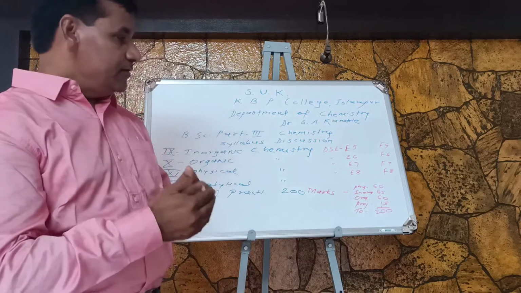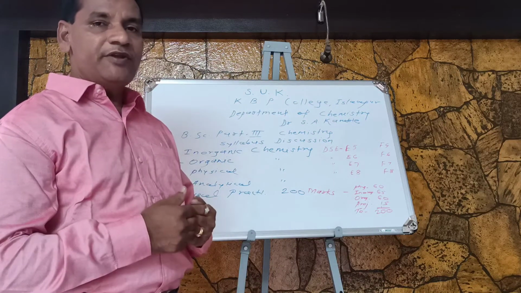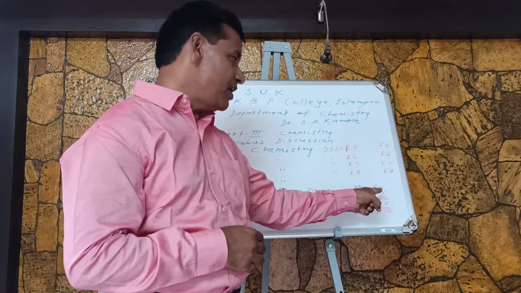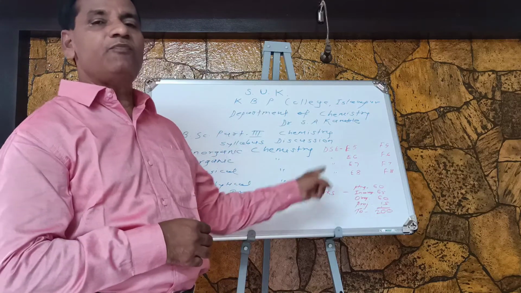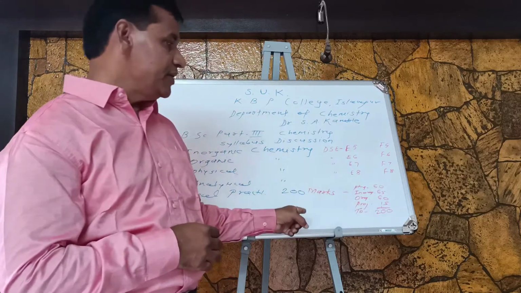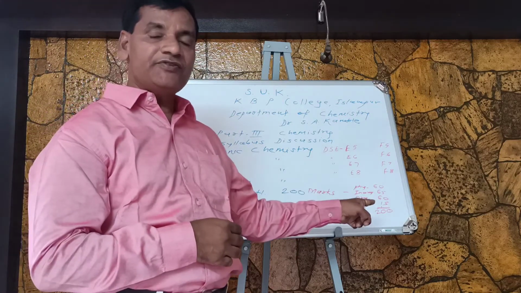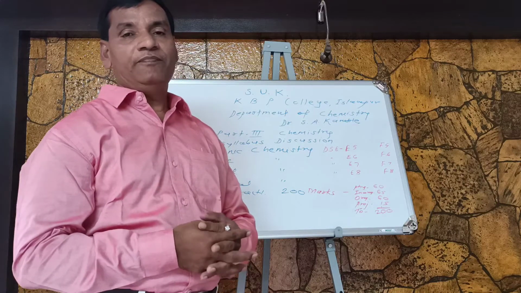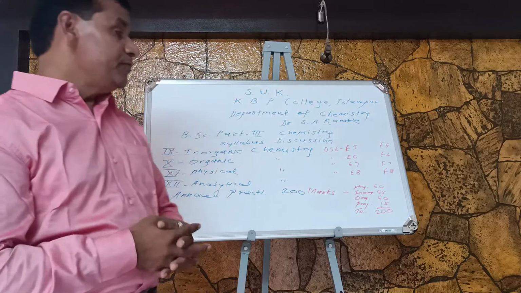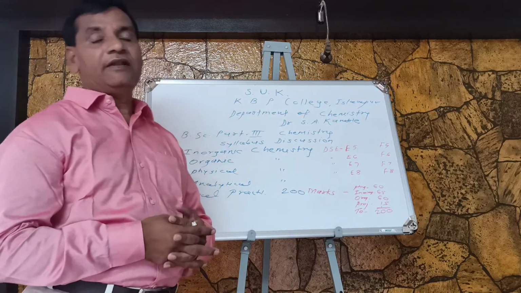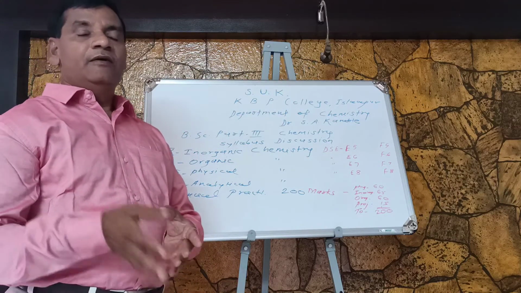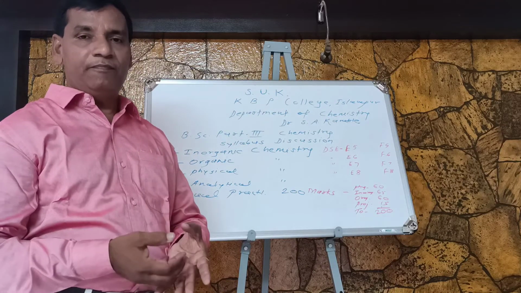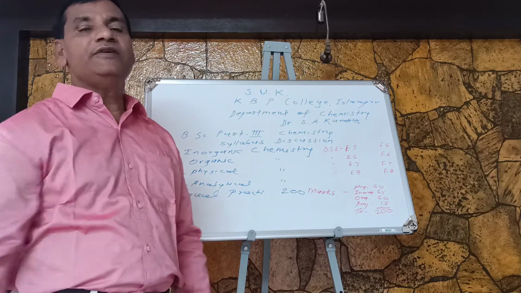And again for this practical examination there are 3 sections: Physical Chemistry section for 60 marks, Inorganic Chemistry section for 65 marks, Organic Chemistry section for 60 marks, and there will be 15 marks for project and oral. So in total there will be 200 marks for the practical examination. So 8 theory papers plus practical for 200 marks you are going to face during this year.